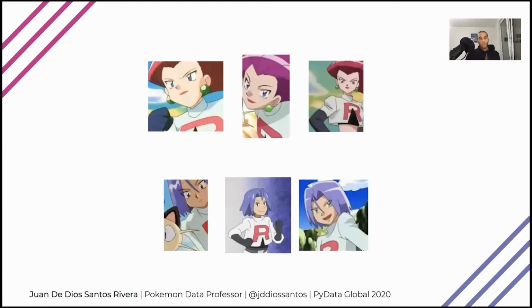And here I want to show you a small sample of my data set. In the top row, we have Jesse, and below we have James. The point I want to illustrate here is that my training set consists of only images of Team Rocket wearing their normal white suit or outfit, because I don't want my network to see Team Rocket in their disguises. I actually wanted the network to have the same thinking process as Ash. And since Ash is a bit bad at detecting Team Rocket when they're using outfits, I want the network to be on the same level as Ash.